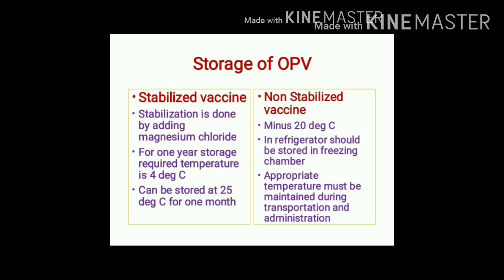If we are using a refrigerator for its storage, this non-stabilized vaccine must be kept in the freezing chamber of the refrigerator. Simultaneously, it is very essential to maintain appropriate temperature during transportation and administration of non-stabilized vaccine.